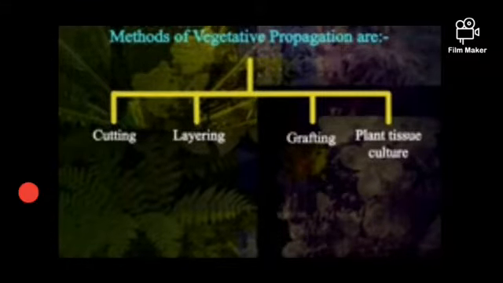Students, vegetative propagation takes place by four methods. Those are cutting, layering, grafting and plant tissue culture. This propagation is a type of asexual reproduction in which new plants are produced from different vegetative parts such as leaves, stems, buds and roots. Now let us understand with an example.